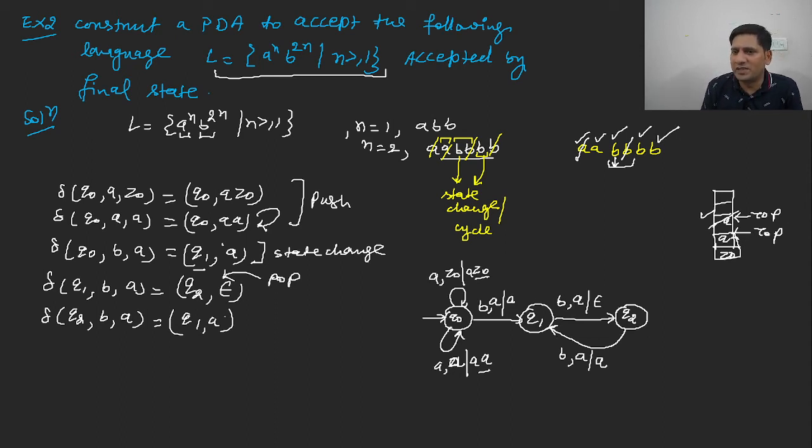When there is the second B, on the Q1 state, A is the topmost symbol, and you will change the state to Q2, and it will pop it. What will happen? This will be popped. So this second B will pop with this second A. Is it clear to everybody? I hope this is clear to everybody.